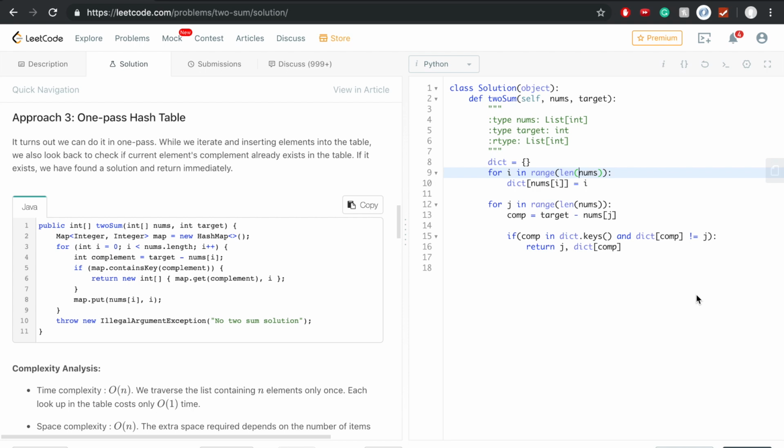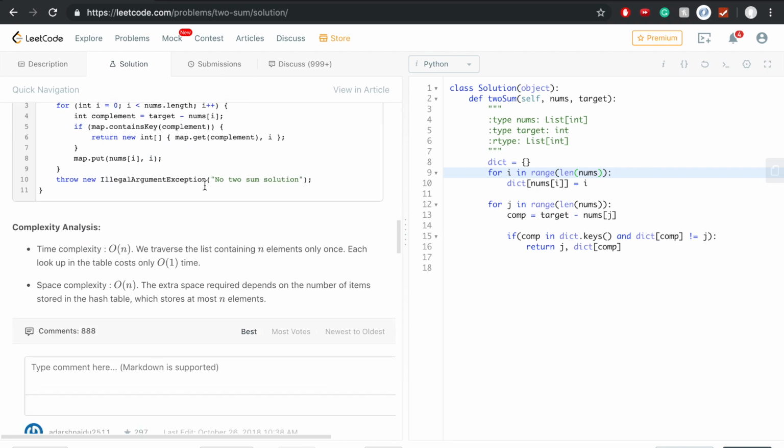So, all right, that's about it. I'm not going to go through the one pass hash table solution. You could read about that here. If you have any questions, put that in comments. And that's it, guys. It's that simple.